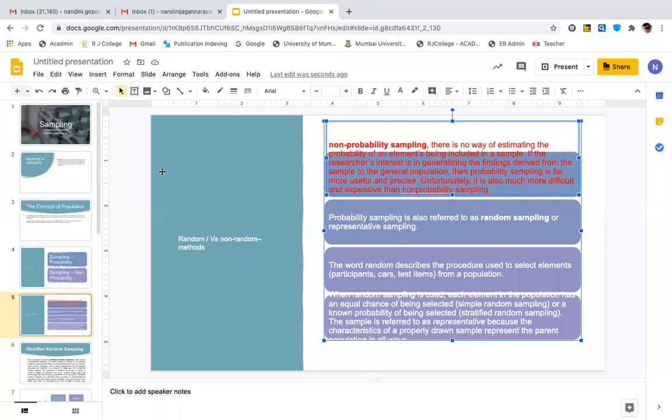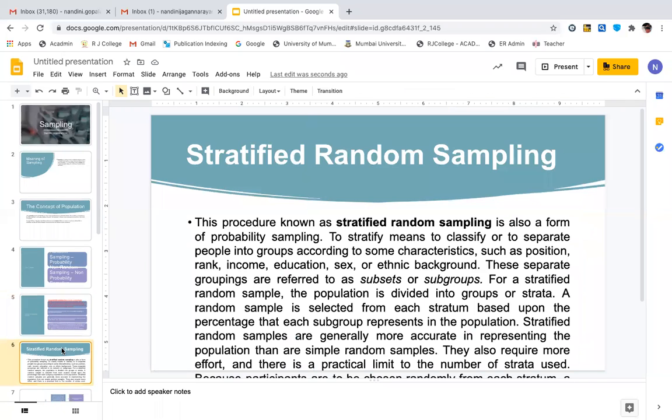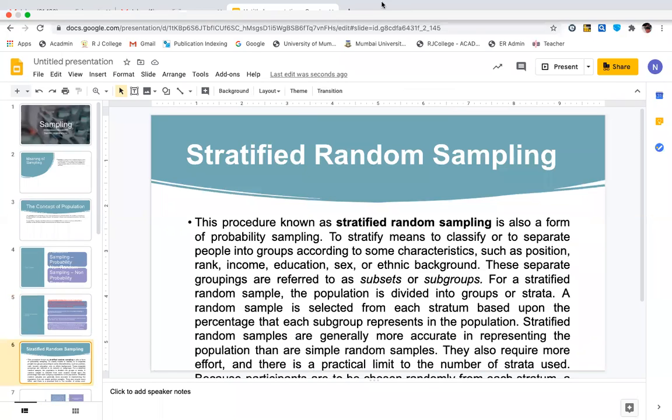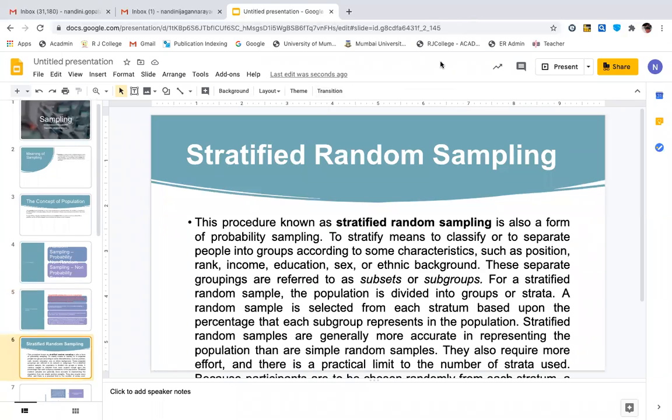What happens is, when I'm going to draw 10 students from each class of the commerce group, from our college, and take you for a visit, I'm going to say 10 students from each year and each commerce group. BCom may say 10 students, first, second, third year.